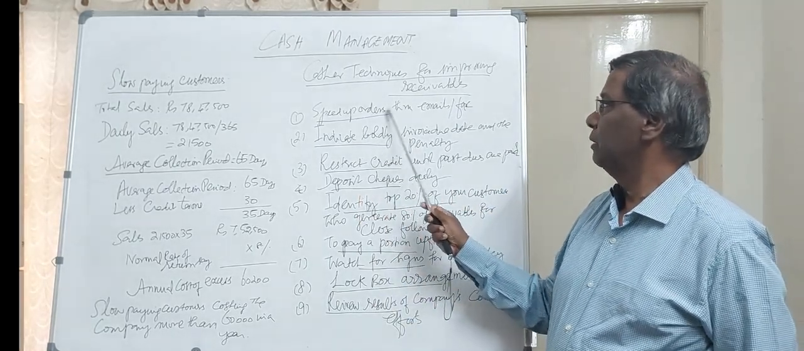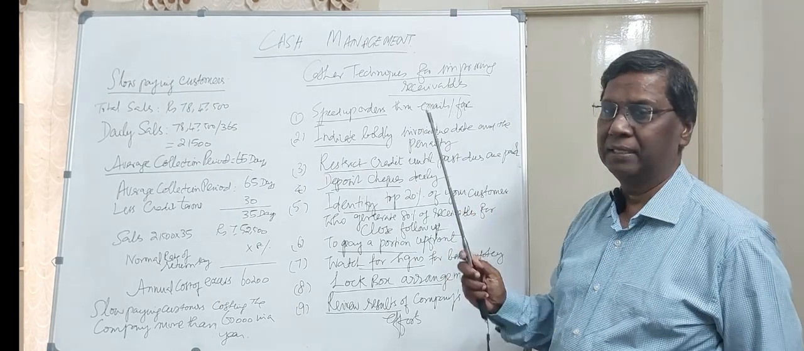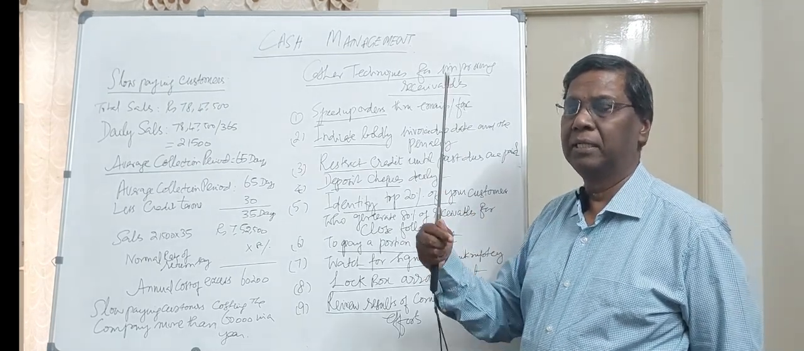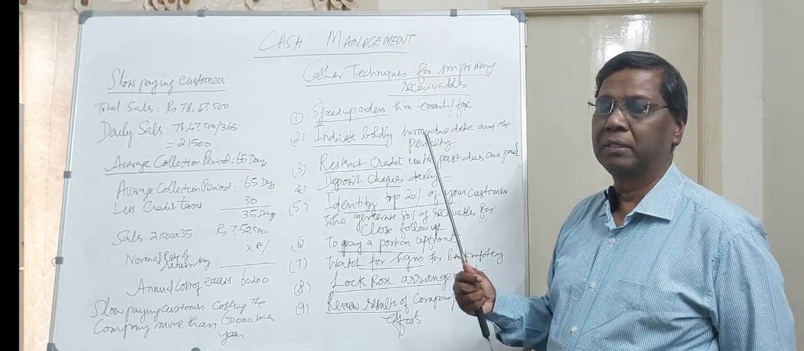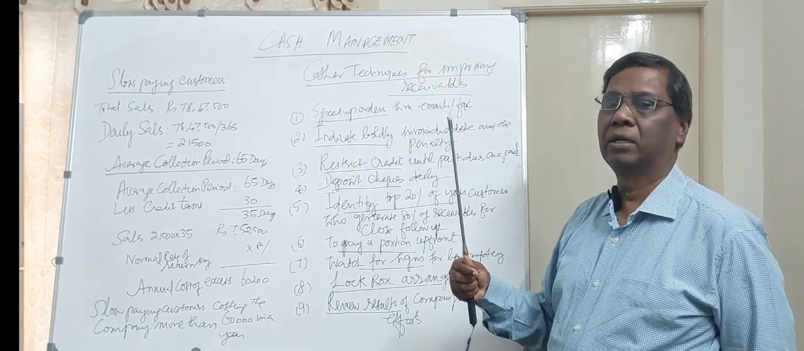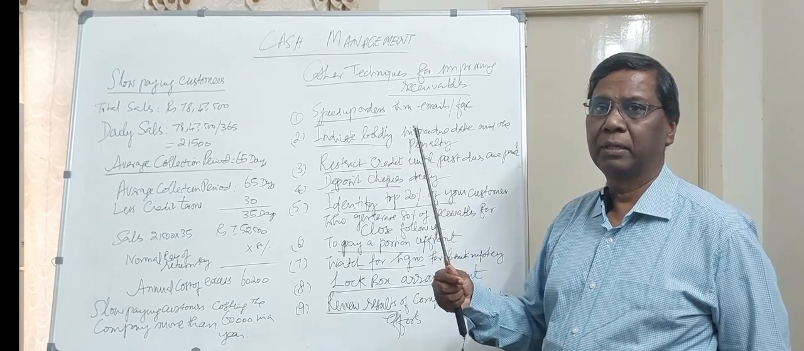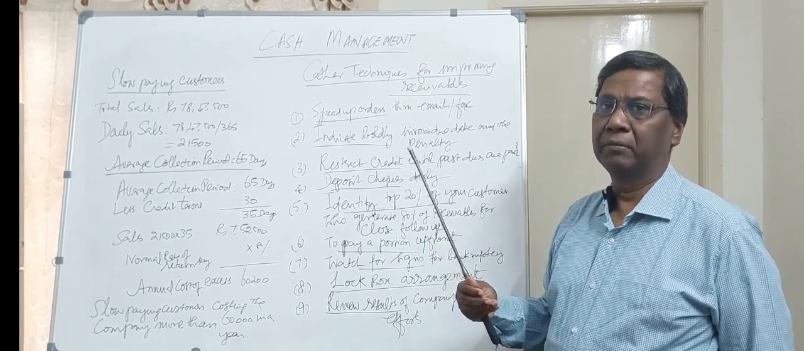For example, speed up orders through emails or fax. The moment you place the orders, immediately execute them without any further delay. Otherwise they will say, you did not send it to me in time, that's why I incurred a loss, the goods have not come in time, you did not inform me in time, like that, etc.